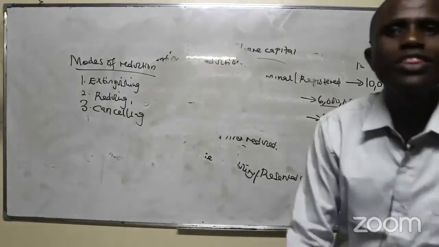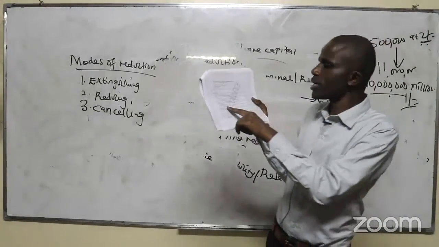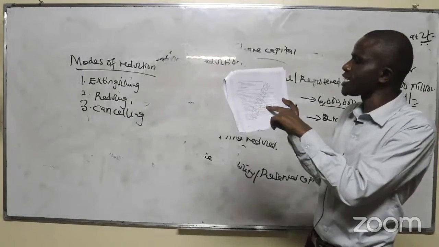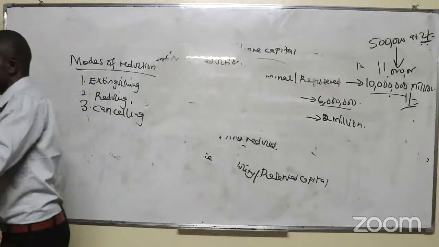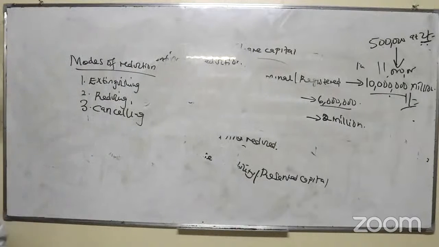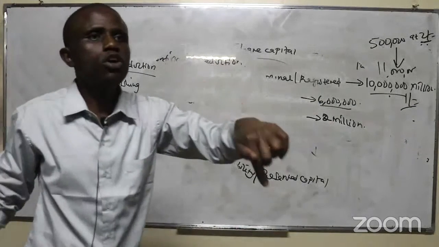You see now this repayment. Can you see this one repayment? We are repaying the shareholders of the paid up capital in excess of the company's wants. That is, the company has a lot of money, so we are returning to the shareholders the money they had paid. And you see where we said reducing of the share capital also amounts